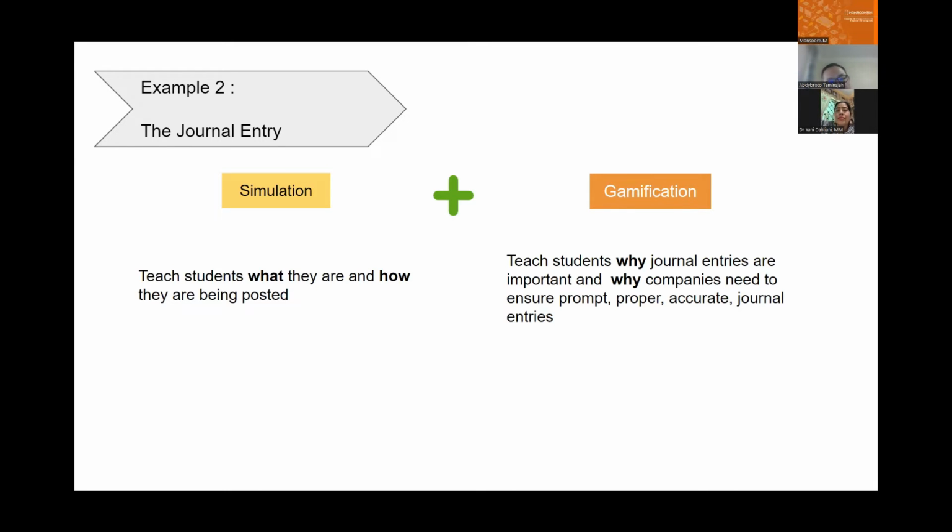Because if their teammates fail to enter a prompt, proper, accurate journal entry, then their business will run into problem because they couldn't get a loan because their financial report is not accurate. That's what the gamification part can teach them, the importance of it, the why of it.